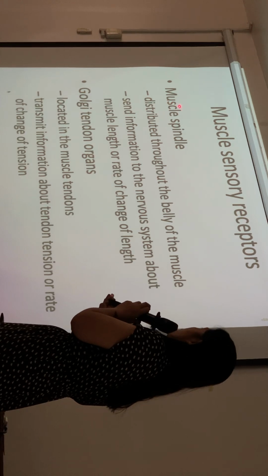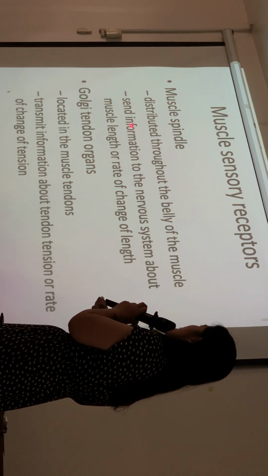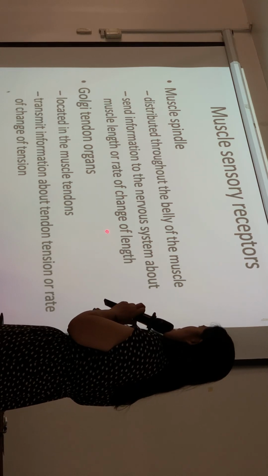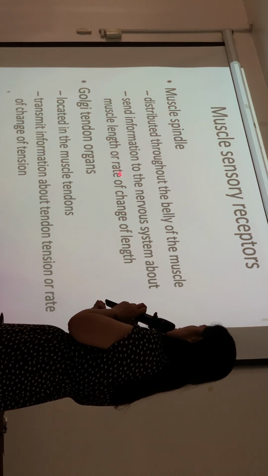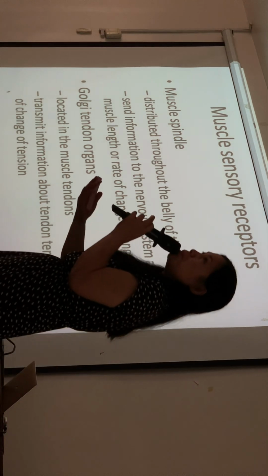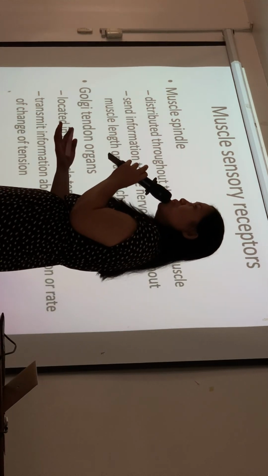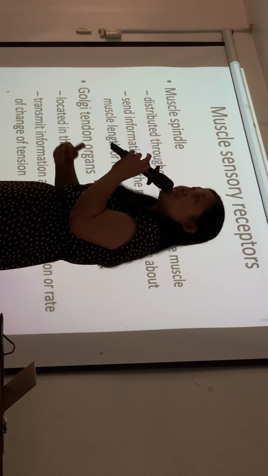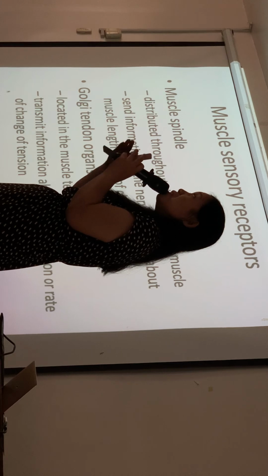For the function, the muscle spindle sends information to the nervous system about muscle length or rate of change in length. So it's like when you're walking, for example, you're not only using motor, you're also sending signals to your higher centers about the state the muscle is in.